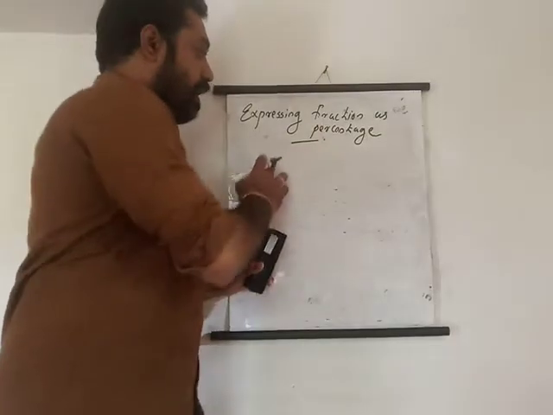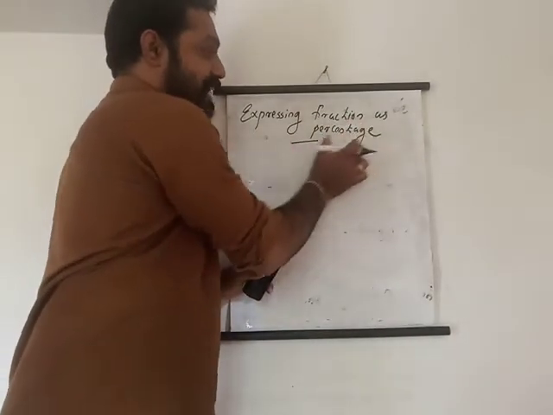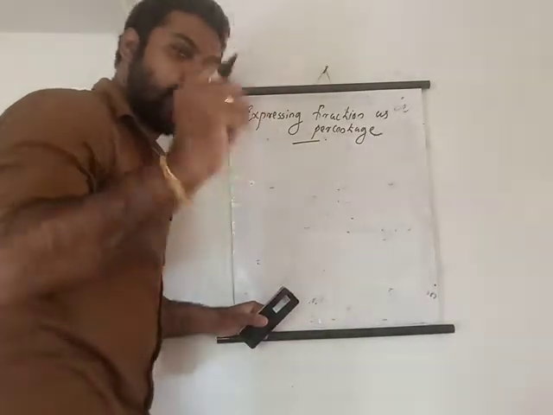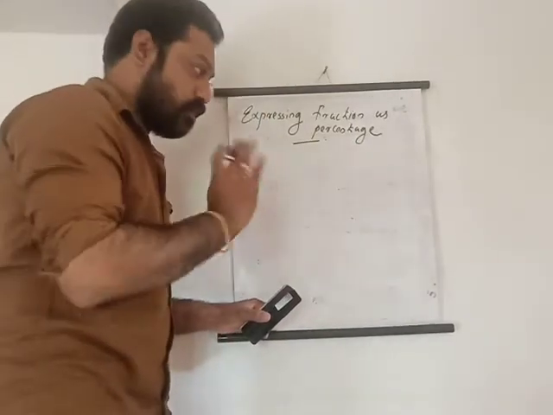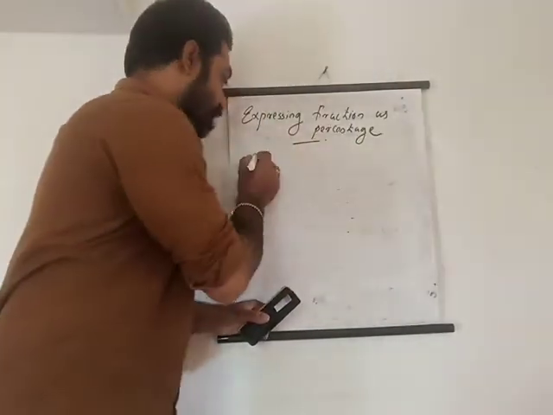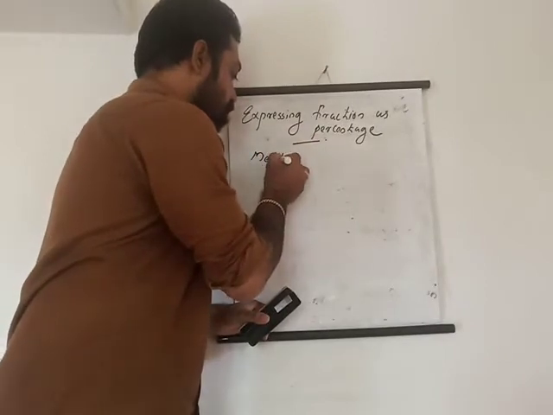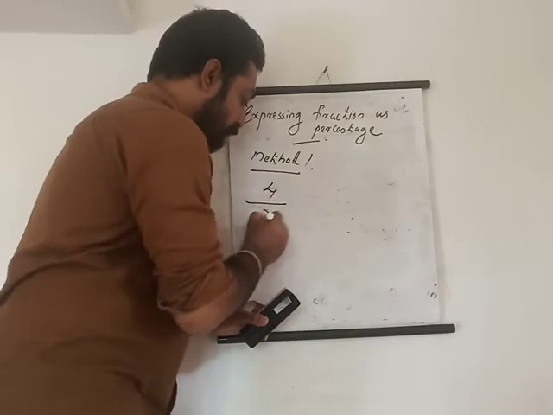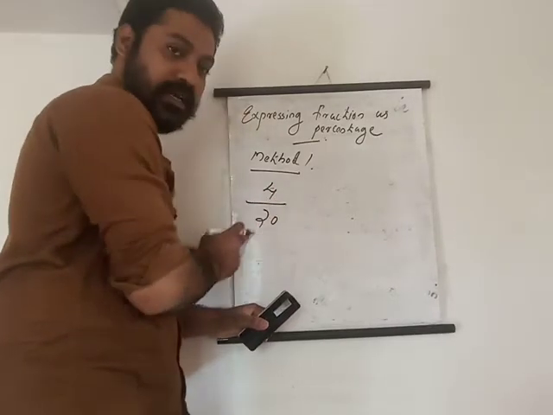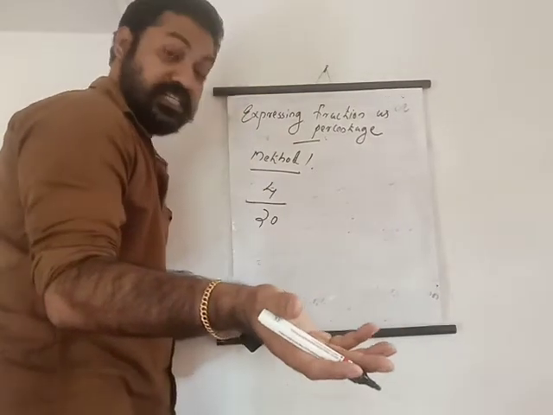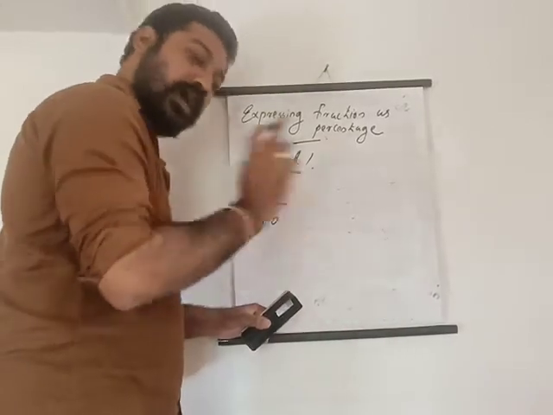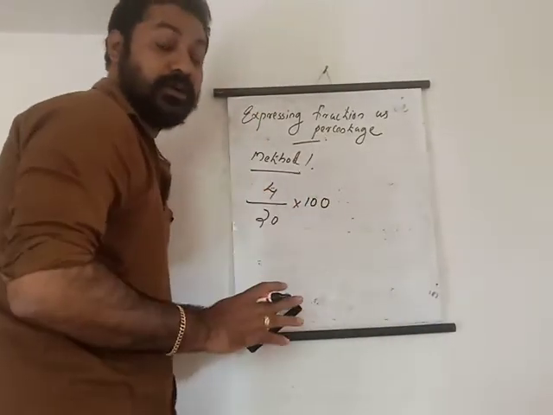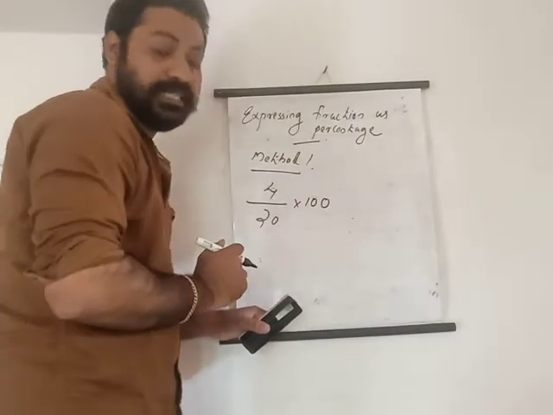Next, how can we express a fraction as a percentage? Expressing a fraction as a percentage. There are two methods, and I will explain both. Method one: I'm taking an example, 4 by 20. This is a fraction. I'm going to express this fraction as a percentage. For this, you just have to multiply with 100. This is method one, just multiply with 100.